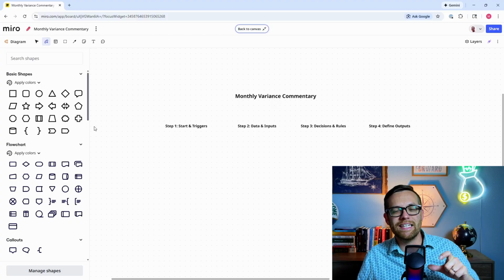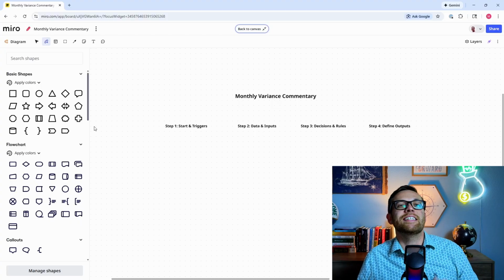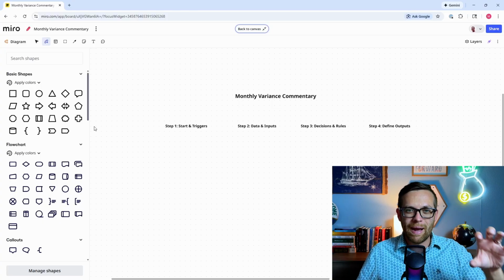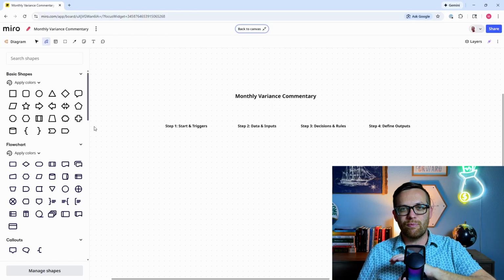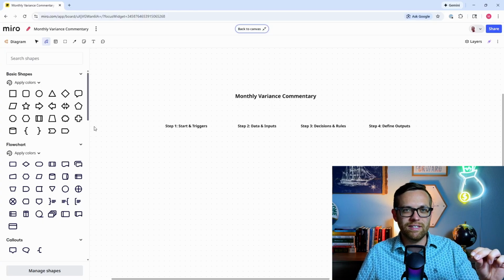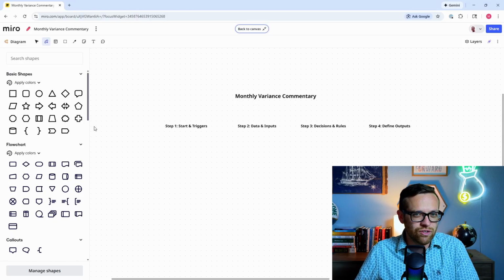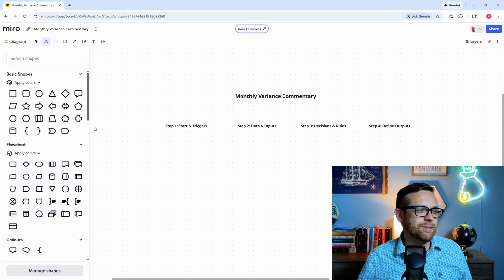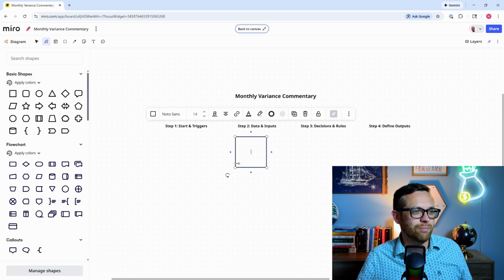And keep in mind, we want to map the process as it is today. We may make some tweaks to make it more efficient for the agent, but it's about getting the building blocks of the process. It's not about getting the small details the way you do it, because we're going to have the agent do the work. It's about getting the flow. That's why I really want you to focus on these 4 steps. So let's go ahead and put our first process in here.